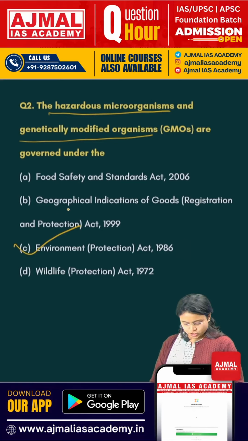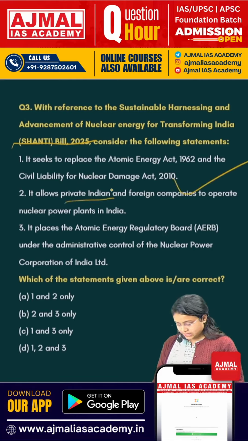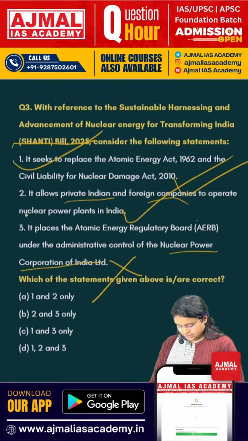Let's move on to the third question. The third question is regarding Shanti Bill 2025. Statement 1 says it seeks to replace the Atomic Energy Act 1962 and Civil Liability for Nuclear Damage Act 2010. This is a correct statement. Statement 2 says it allows private Indian and foreign companies to operate nuclear power plant in India. This is a correct statement. Statement 3 says it places the Atomic Energy Regulatory Board under the administrative control of the Nuclear Power Corporation of India. This is an incorrect statement, as it does not place it under Nuclear Power Corporation of India. So answer here becomes 1 and 2, that is A.